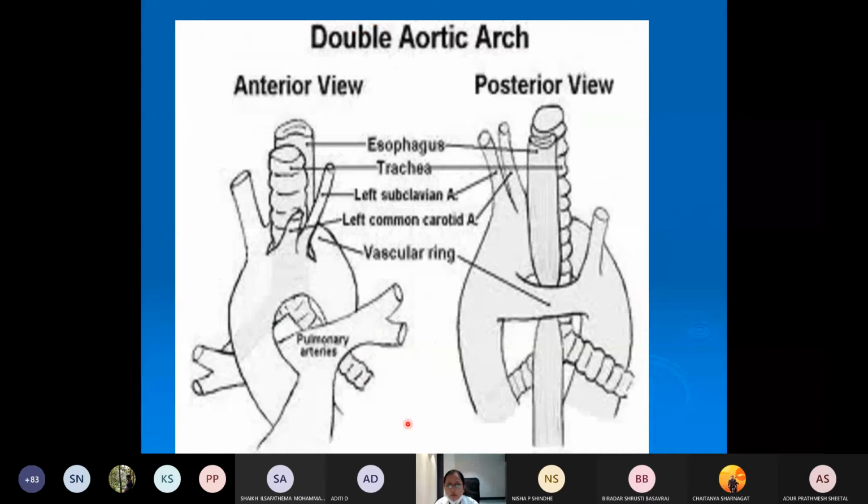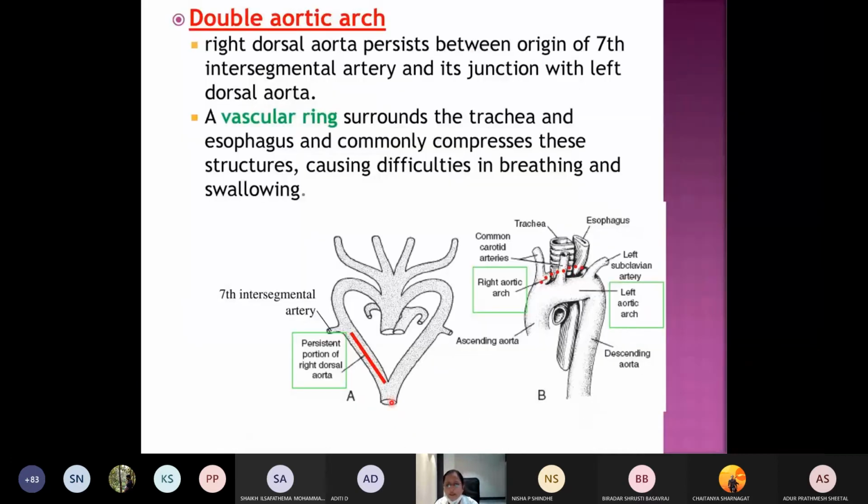Then next something about the double aortic arch. What is this double aortic arch? When the right dorsal aorta persists caudal to the seventh intersegmental artery. So what we have told, normally it will regress. If this part will not regress, it will form something called as the double aortic arch. So here you can see, this what you are seeing. So left aortic arch and the right aortic arch. So this is the right aortic arch. So it will form a ring around the trachea and the esophagus. So what happens? It will compress them, and sometimes it will lead to difficulty in breathing and swallowing.